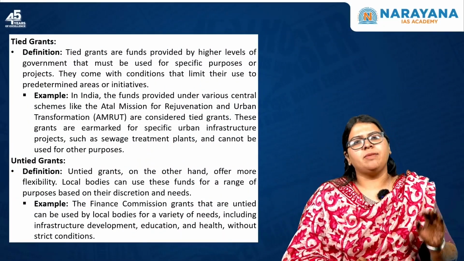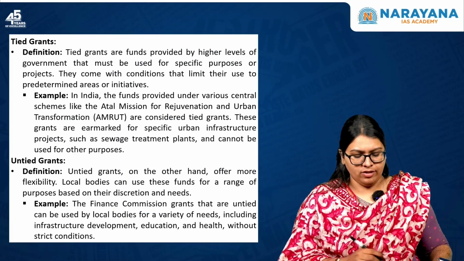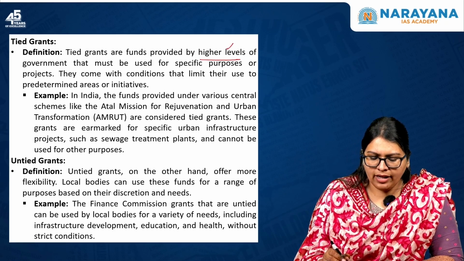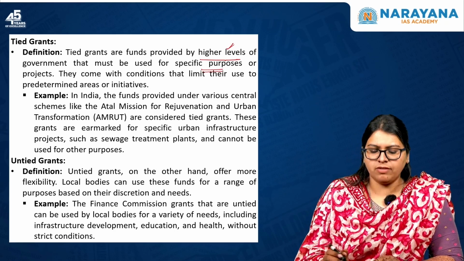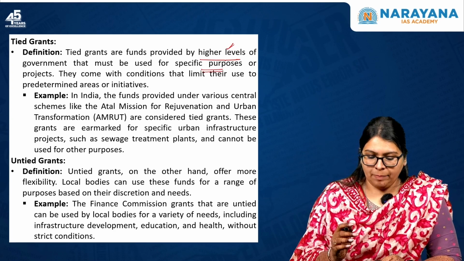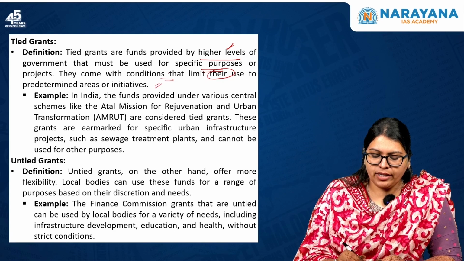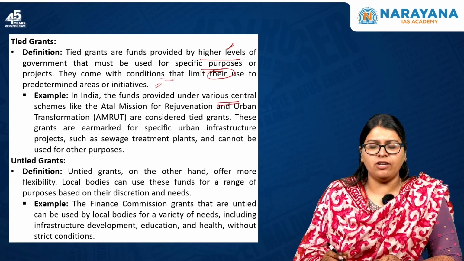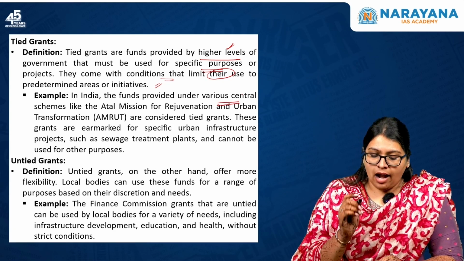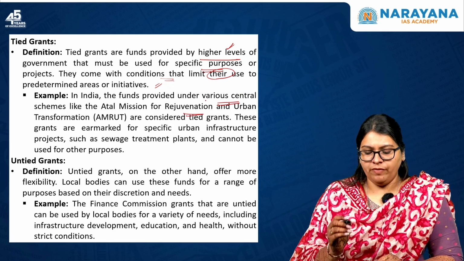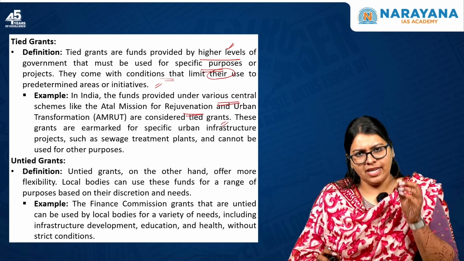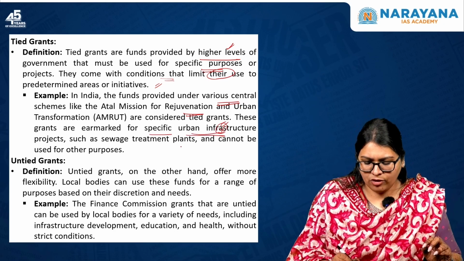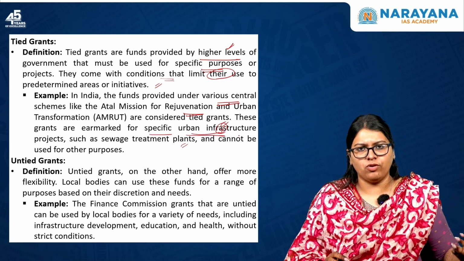Now it is important for us to understand what tied grants are as well as what untied grants are. Tied grants are funds provided by higher levels of government that have to be used only for specific purposes or projects. They come with conditions that limit their use to predetermined areas or initiatives. For example, the funds in India provided under various central schemes, like AMRUT, the Atal Mission for Rejuvenation and Urban Transformation, are considered tied grants. These grants are marked for specific urban infrastructure projects only, such as sewage treatment plants, and cannot be used for other purposes like education, health, etc.